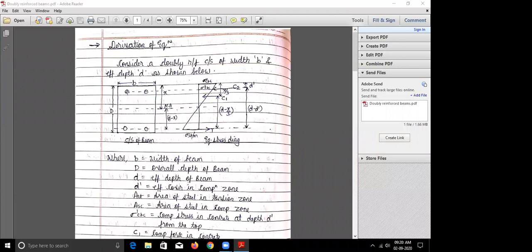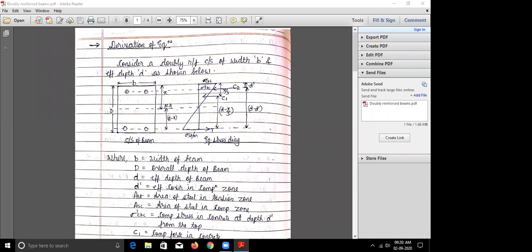You can see here at the level of the compressive steel, you will have some stress, which is given as sigma dash CBC. And for this compressive steel, you will have some force which is given by C2. So basically in this we will have two forces, C1 and C2.